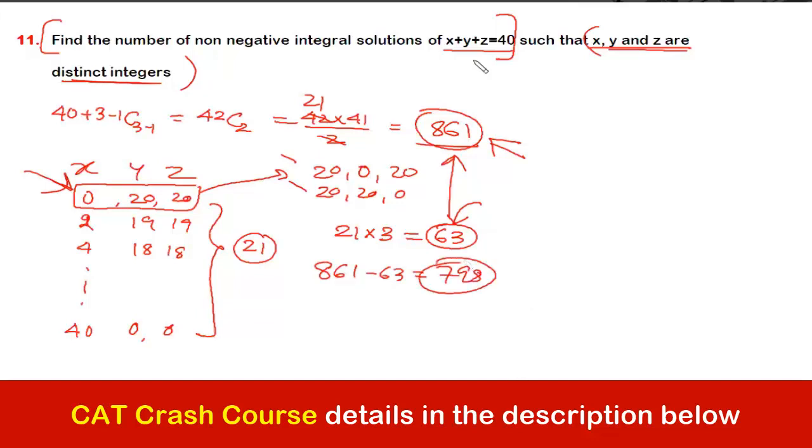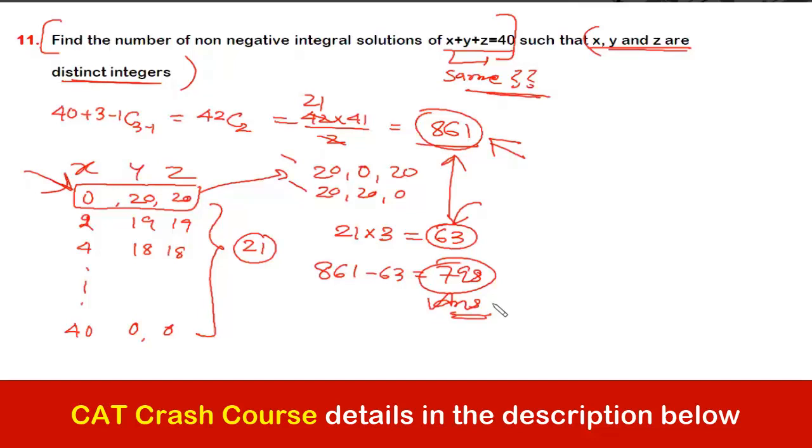You may ask, sir, is it possible that all three are same? What are that case? What about that case? Why I have not taken that case? Why I am not talking about the case wherein all three are same? Yes, it's not possible. Why so? Because 40 is not divisible by 3. Had it been divisible by 3, we would have taken that case as well. We would have to deduct that case as well. Right, guys? So the right answer is 798. I hope I'm crystal clear into this solution as well.